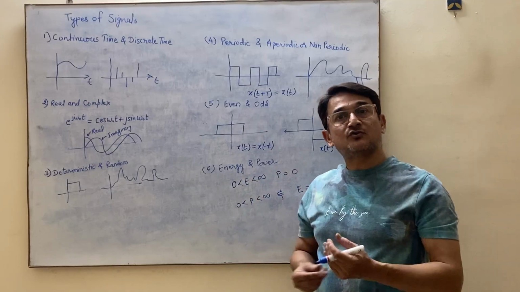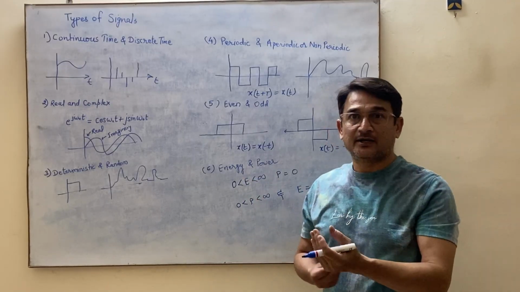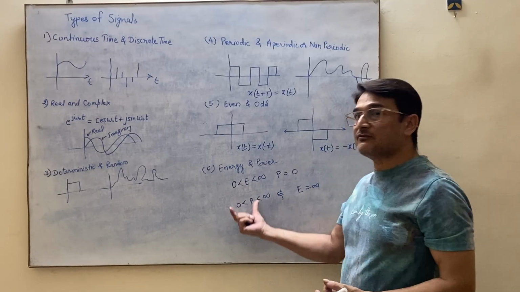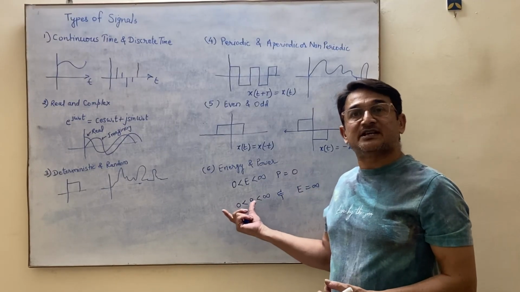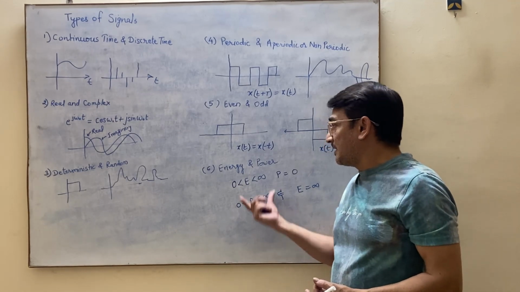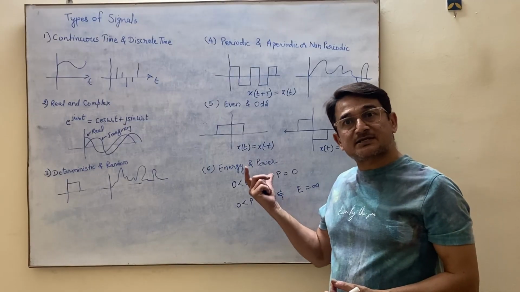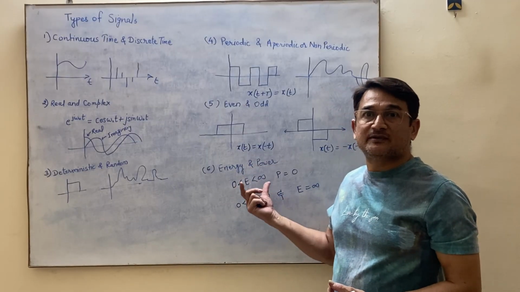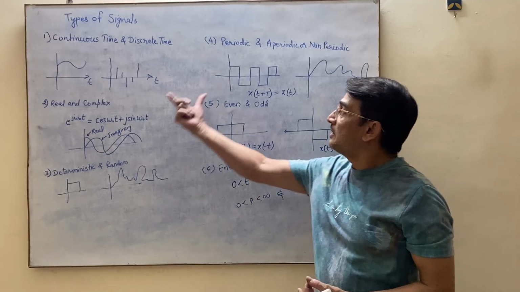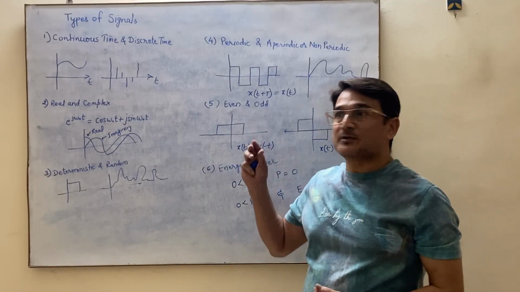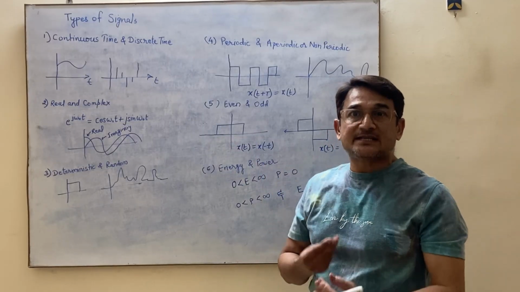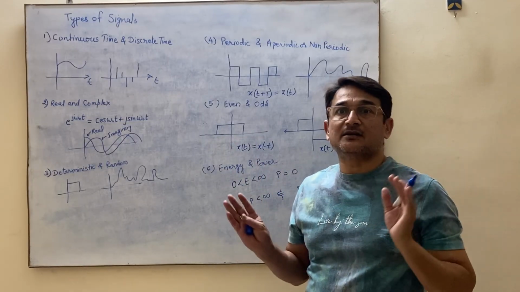There are some signals whose energies are infinite. So we can say energy is equal to infinite. Then in that case we have to calculate its power, or you can say average power. So in that case power is finite. Energy and power we will discuss in detail when we solve the questions or numericals related to energy and power. I hope the various types of signals, you must have understood the basic concept. Also you can now easily define what is a signal.